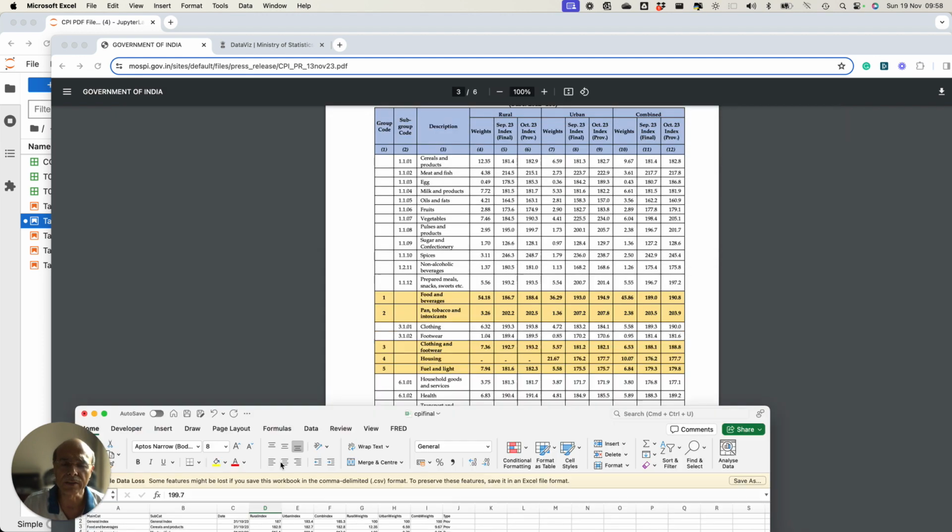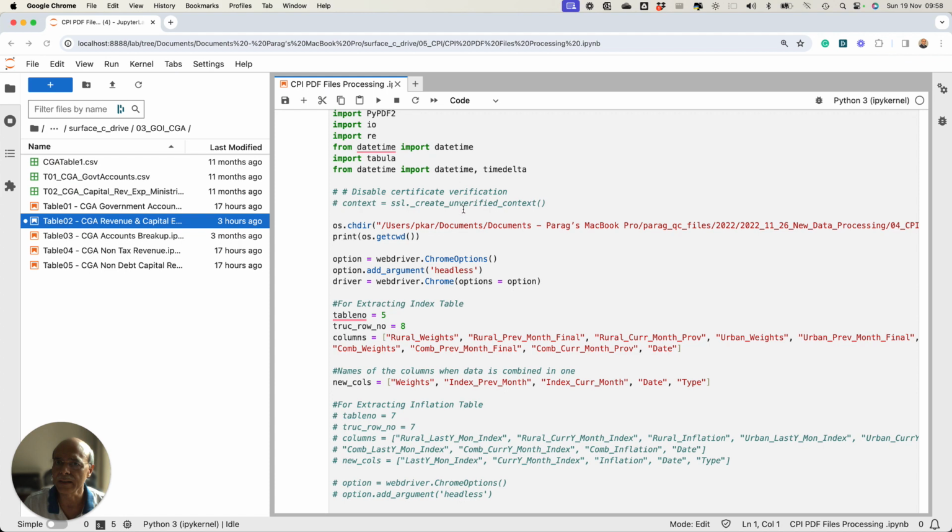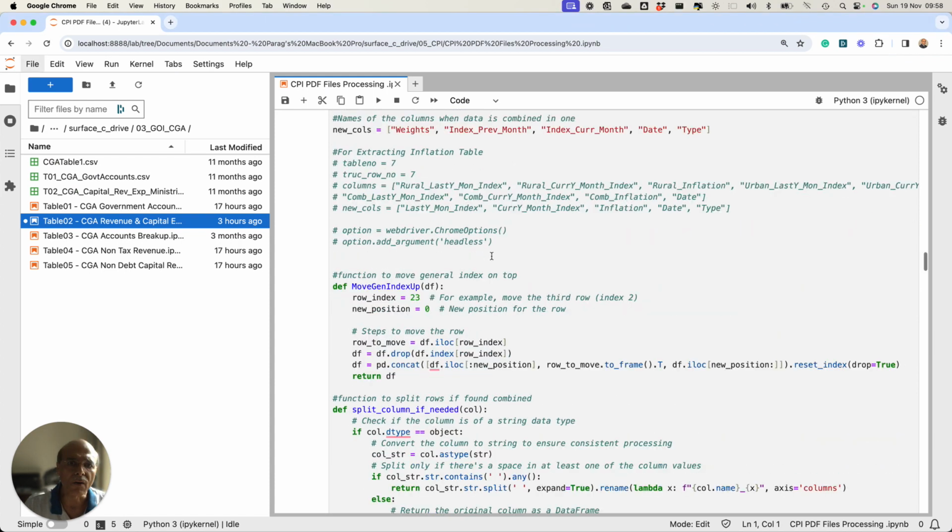So instead of doing that, what I have done is I have created a Python based program which does this automatically. What I am planning to do in this video is take you through the program which does it automatically, what principles I have adopted in order to process this, and show you a unique visualization approach of CPI which is going to give you more information, more insight than the graphs which are available on the Ministry of Statistics website.